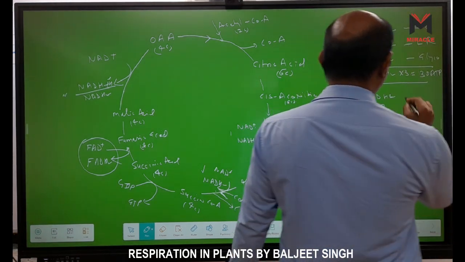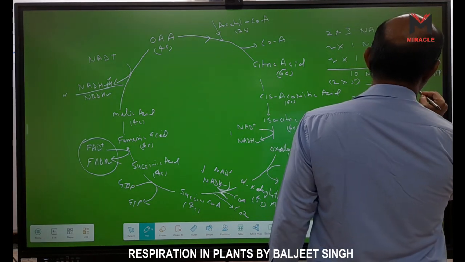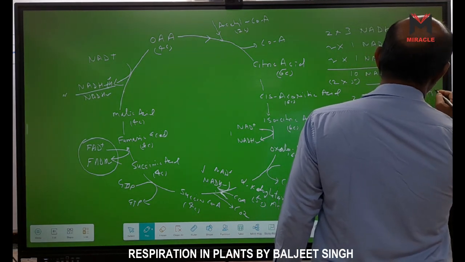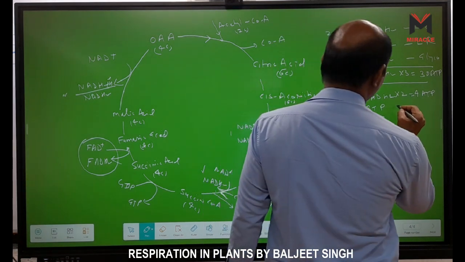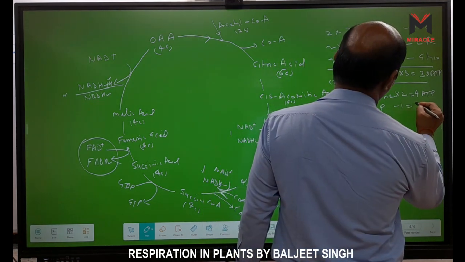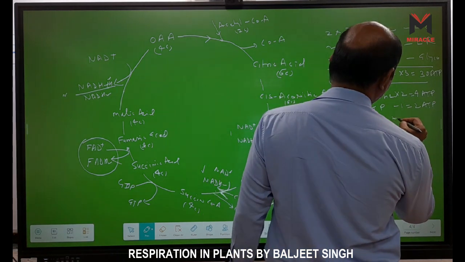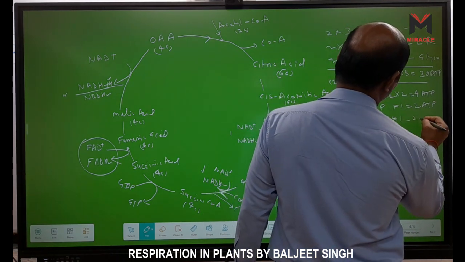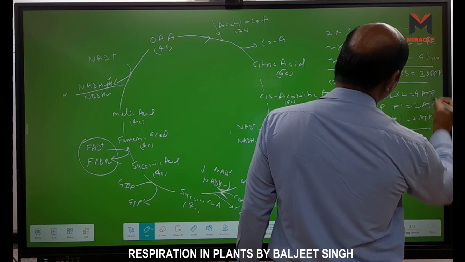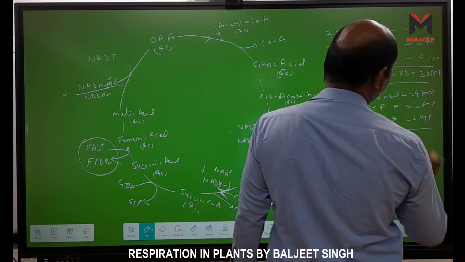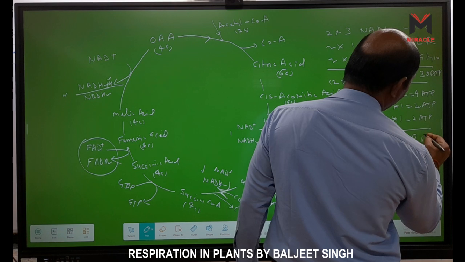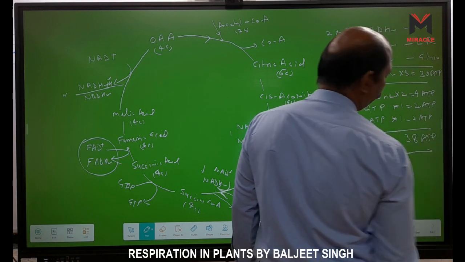FADH2 multiplied by 2, we have 4 ATP. 2 GTP means multiply by 1, 2 ATP, and 2 ATP multiplied by 1 is 2 ATP. Now total 30 plus 4, 34, plus 2 plus 2, it is 38 ATP formed.